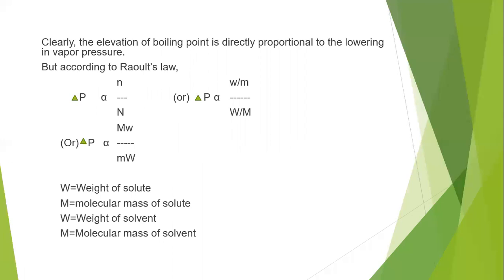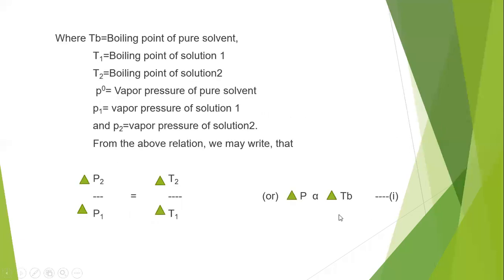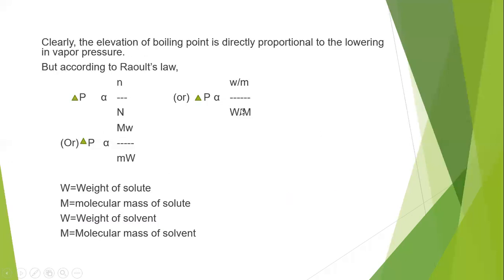That is, delta P is directly proportional to delta T. That's simply what we can observe. So clearly, from this equation, the elevation of boiling point is directly proportional to the lowering in vapor pressure. But according to Raoult's law, we know that lowering of vapor pressure is directly proportional to the mole fraction of a solute for very dilute solutions, which we already know based on Raoult's law.